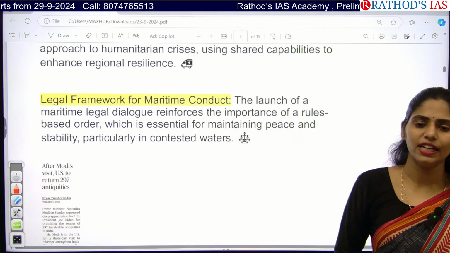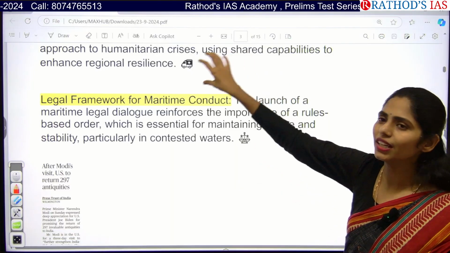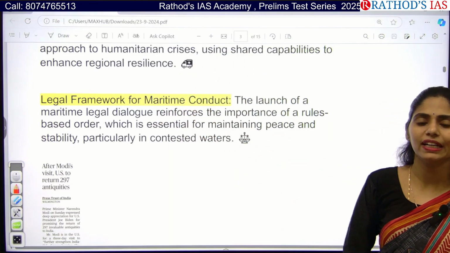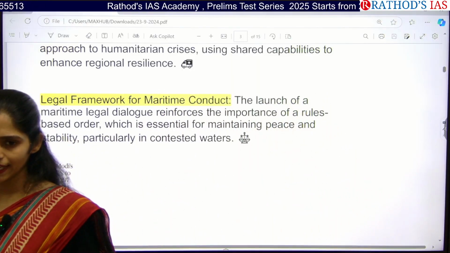So in this quote, they said that each and every country needs to follow rules-based order, so that we can come up with a proper legal framework for maintaining maritime conduct. Clear? Clear so far? Any doubts?